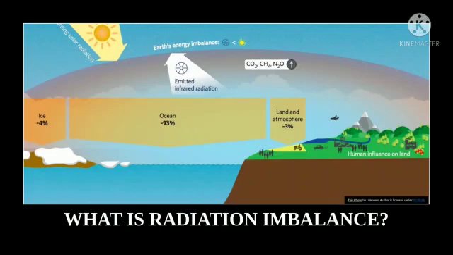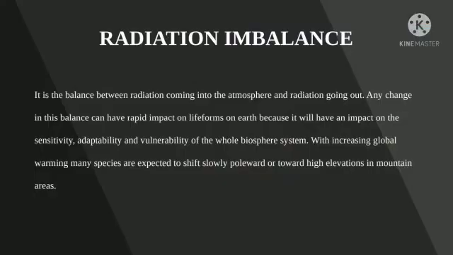What is radiation imbalance? It is the balance between radiation coming into the atmosphere and radiation going out. Any change in this balance can have a rapid impact on life forms on Earth because it will have an impact on the sensitivity, adaptability, and vulnerability of the whole biosphere system. With increasing global warming, many species are expected to shift slowly poleward or toward higher elevations in mountain areas.